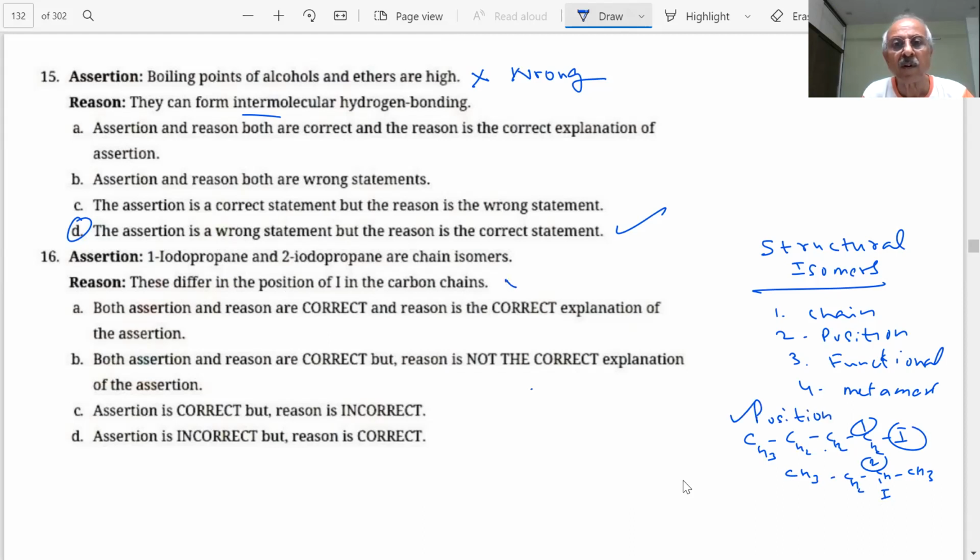The first is wrong. The assertion is wrong. And if the assertion is wrong, students, then there is only one choice left. Assertion incorrect, so the answer comes D. That trick is still working with these ABCD answers.